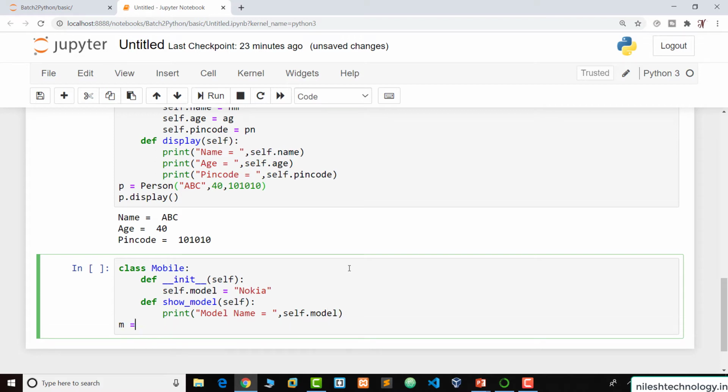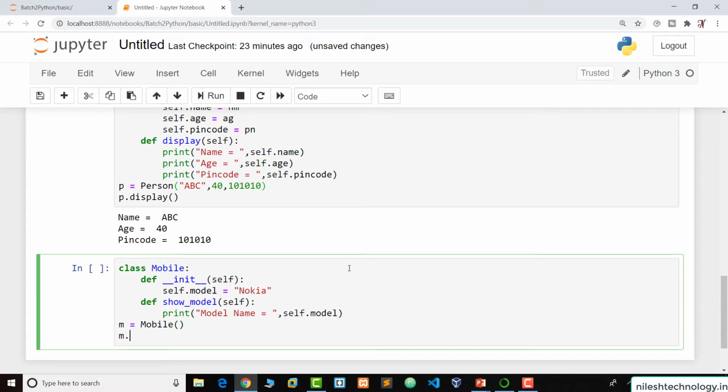Now we create the object of this Mobile and we call the show_model function.